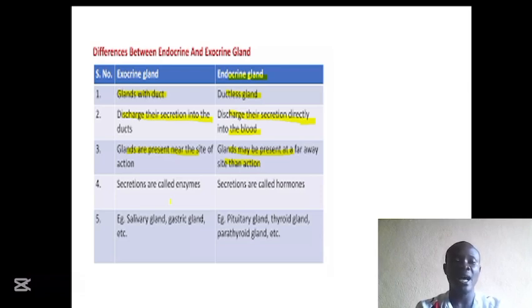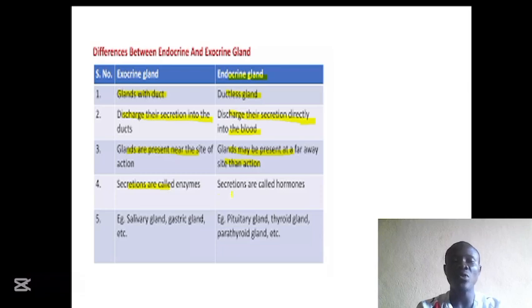And here, the secretions have different names, not only enzymes. For example, the liver can produce bile. The salivary gland can produce saliva. The sweat gland can produce sweat. The mammary gland can produce breast milk.